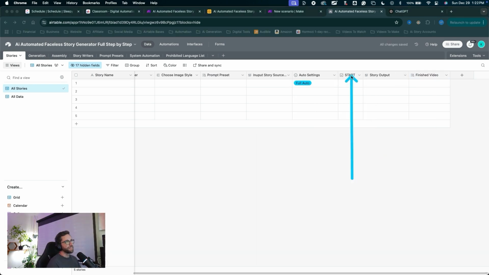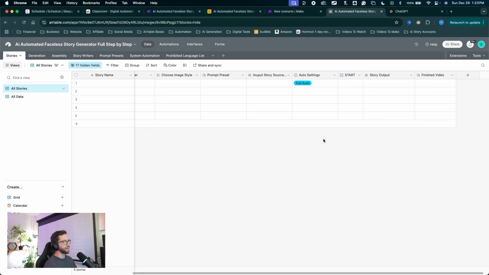So we needed this field to actually run our automations. This will be our button to kick off the entire thing. So that was important. And we need this as a storage field. We can see the output of our input story and the output of our ChatGPT writers. So we'll have this story output field. Then of course, when everything's all finished, we got this nice finished video field. So we're going to hook up this field as a button to run our automation and kick off our Make scenario. Let's dive into that.